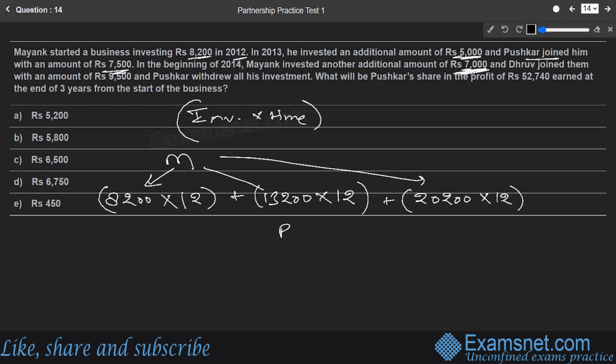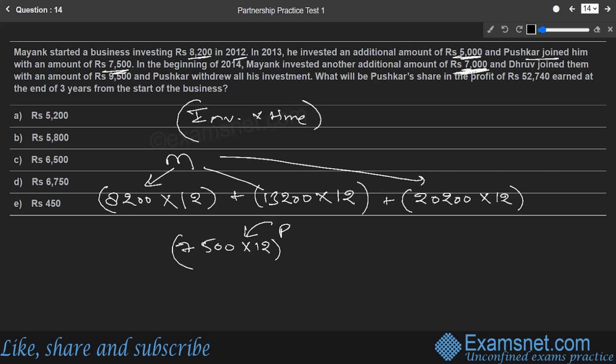So Pushkar's first investment was nothing but how much? If you find out, he initially joined with 7,500 rupees, and Dhruv joined them with an amount, and then Pushkar withdrew all his investments. Since he withdrew this 7,500 in the third year, it was part of the business for just 1 year, that is the second year. So Pushkar's part will be 7,500 into 12 only.